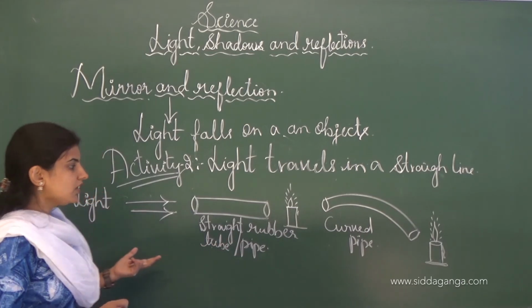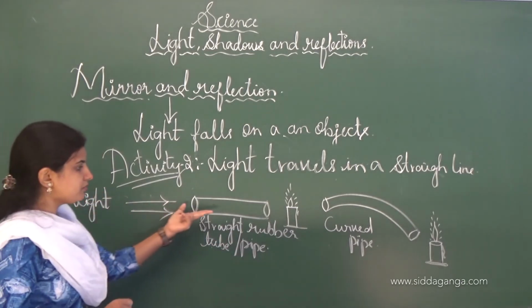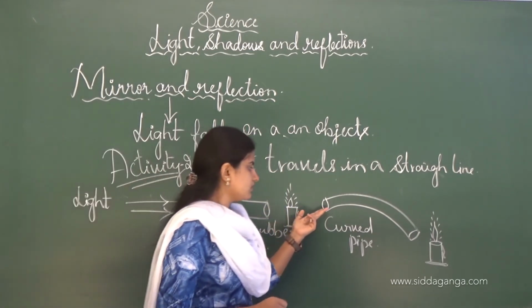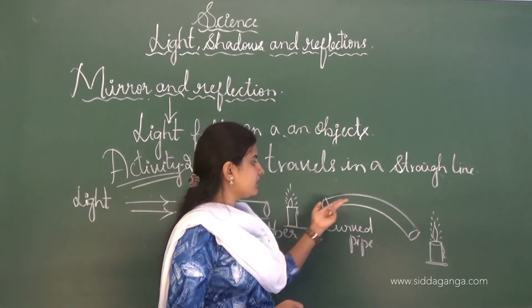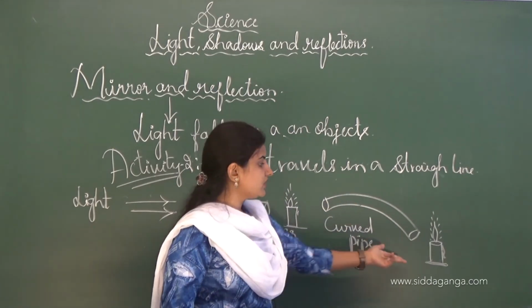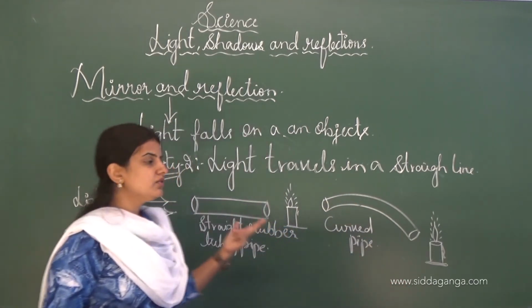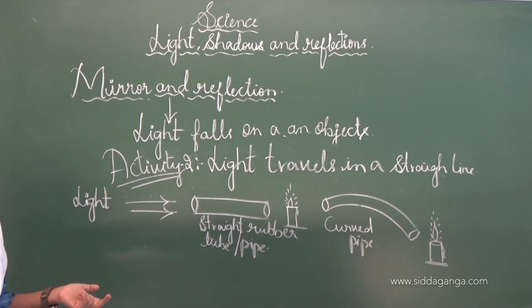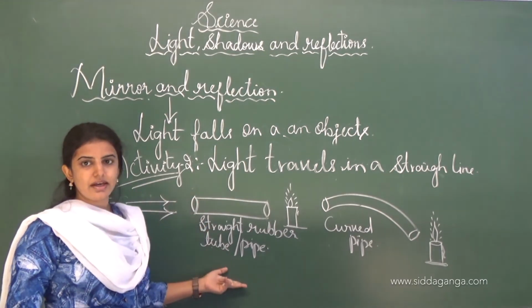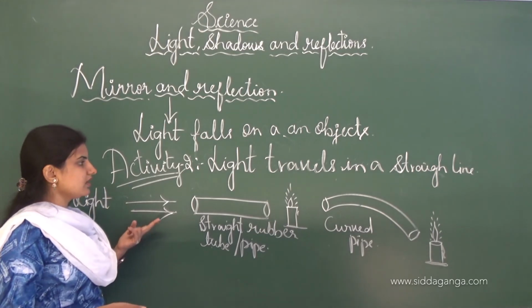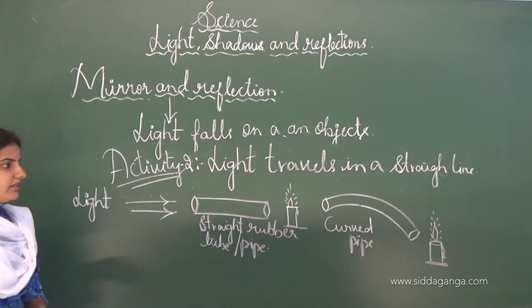This is because light travels in a straight path, whereas in the curved pipe the light gets stuck, and thereby we are unable to see the burning of the candle. So this is the second activity. From it we conclude that light travels in a straight line. See, this is all about the activity.